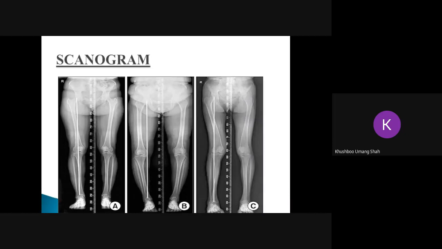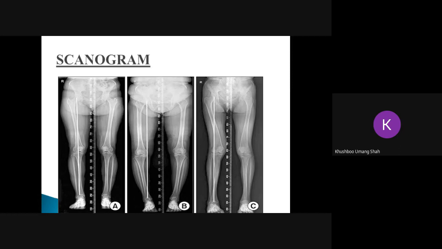Next slide. We have seen the X-rays, the anterior posterior view, lateral view, and skyline view of the knee. But this is a scanogram. This is quite different. This is not an X-ray, but a different investigation that is done to rule out the alignment of the knee, hip, and the ankle. Very few institutes in Baroda have scanogram facility, but the place where I was working had it. So they check the alignment of the hip, knee, and the ankle.